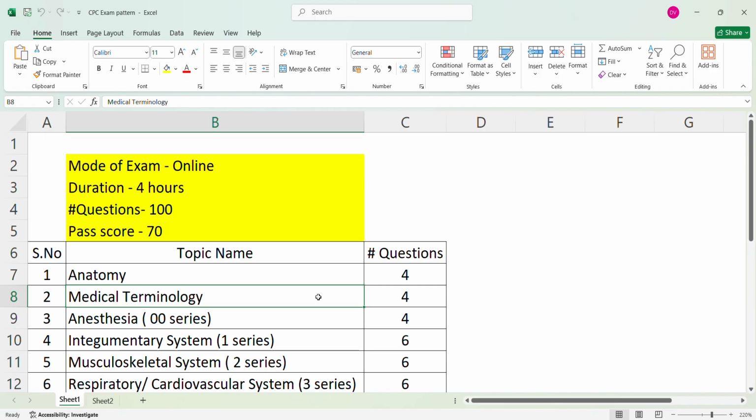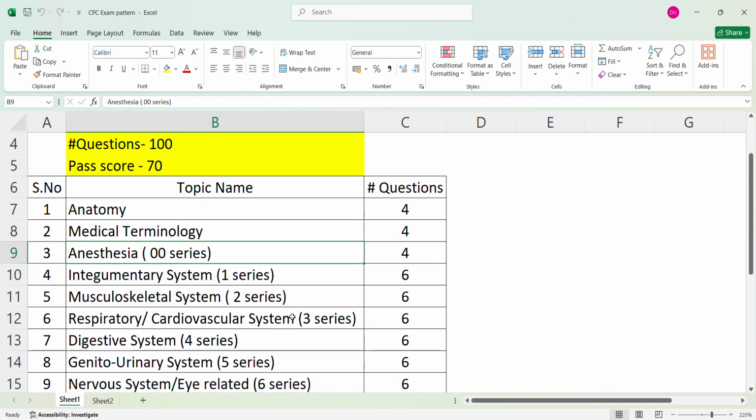Sometimes you will get questions like prefix and suffix. They will give half of the word, and ask you for the remaining half. And sometimes they will give you one word and ask the meaning for that, okay. These types of questions come from the medical terminology part.